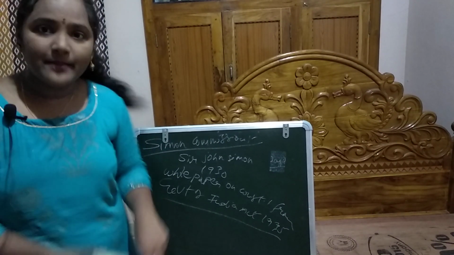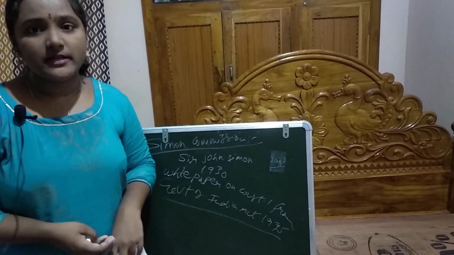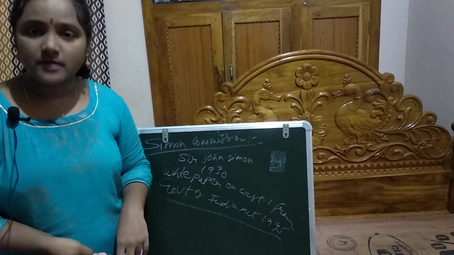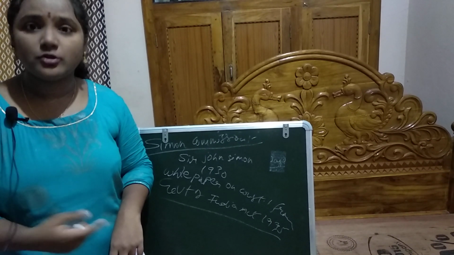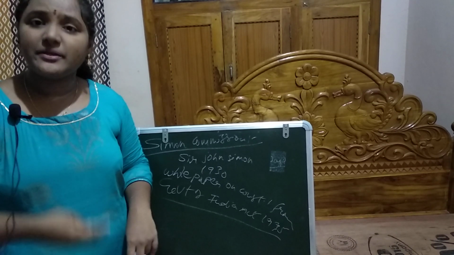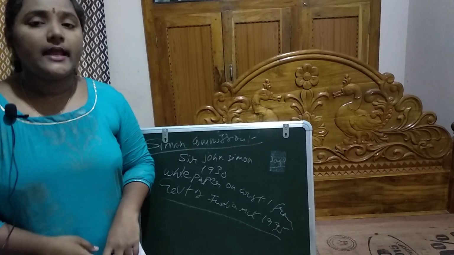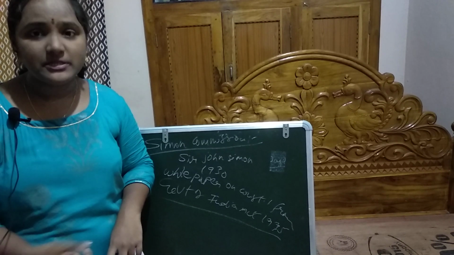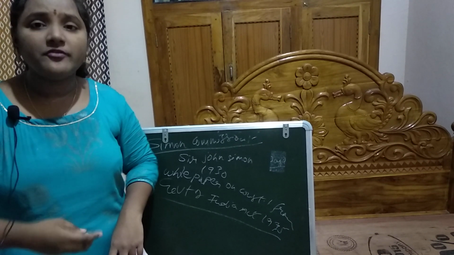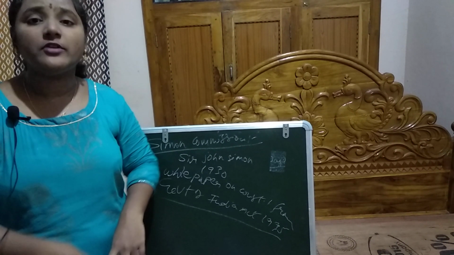So, the Simon Commission was a 7-member statutory commission. The chairman of this statutory commission was Sir John Simon. This commission was appointed to report on the new constitution. It submitted its report in 1930. It recommended abolishing the diarchy and establishing the federation of British India and the princely states. It also recommended the continuation of the communal electorate.